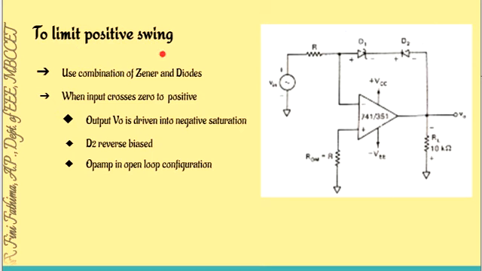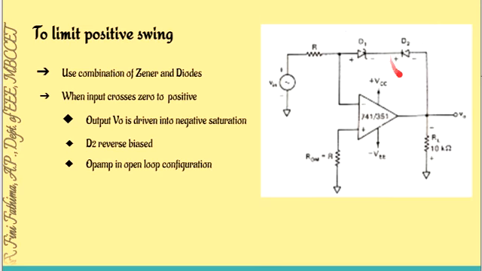In order to limit the positive swing, means we have to reduce the positive voltage. So we are replacing the Zener diode D2 with a diode. So what will happen if we are replacing the Zener diode with a diode? Then we understood that when the input becomes positive, the output will be negative. When we are giving positive input to the inverting terminal, the output will be minus V0. When here the output is minus V0, then naturally, what will happen to D2? D2 will be reverse biased.